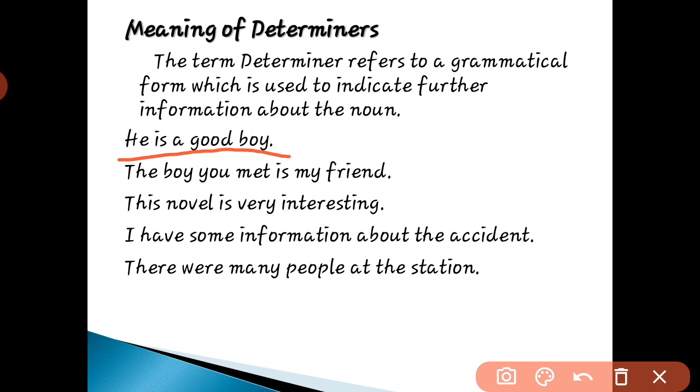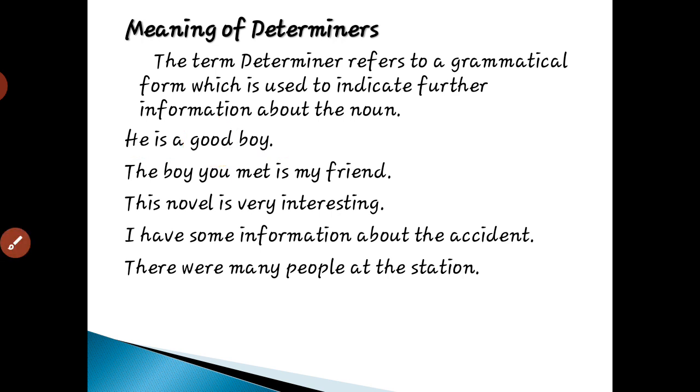So here boy is a common noun. Which word is before that boy? That is good. So here good is a determiner. As I told you, this is one simple trick to identify a determiner, that it comes before a noun. Another trick to identify the determiner is that it gives further information about the noun. When we say he is a good boy, boy is a common noun. And which word is describing that boy? That is good. So here good is a determiner.